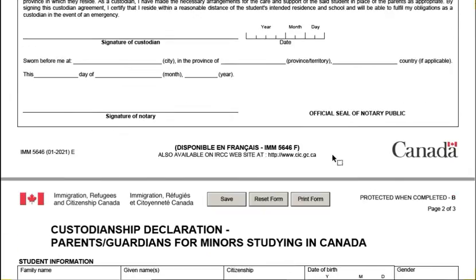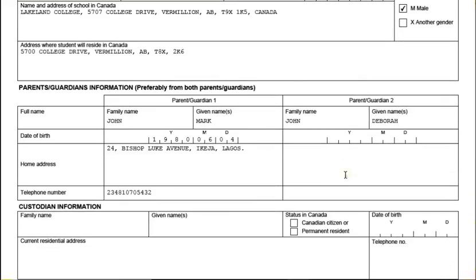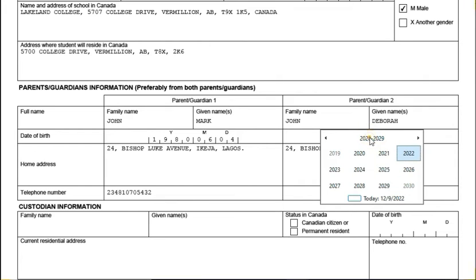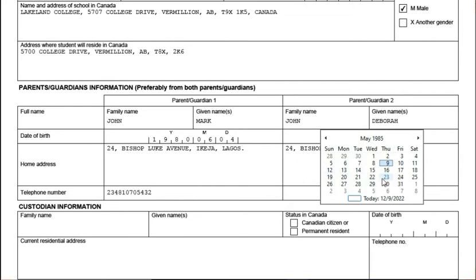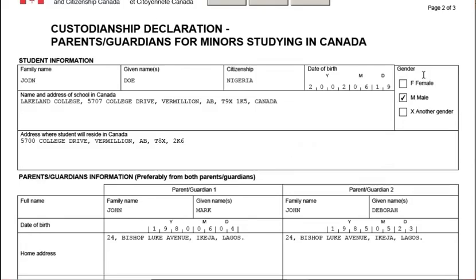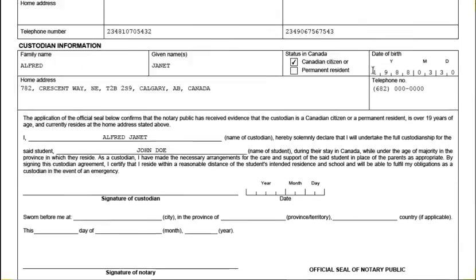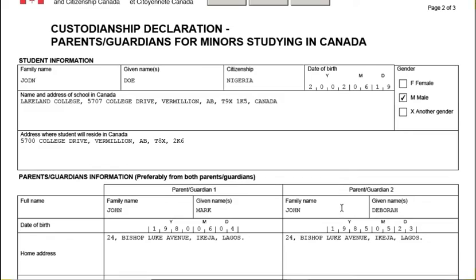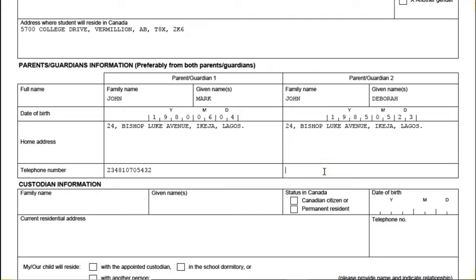The date of birth is 1985, May 23rd. So we can copy the telephone number also. We have the telephone number here.